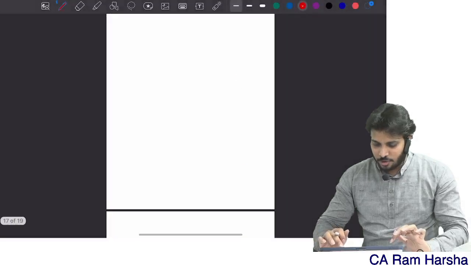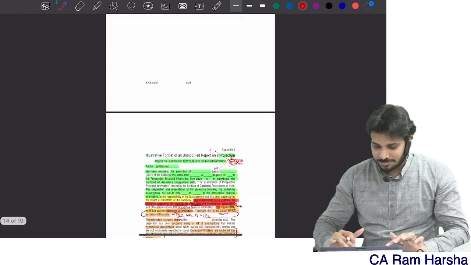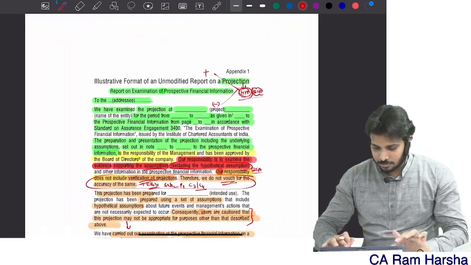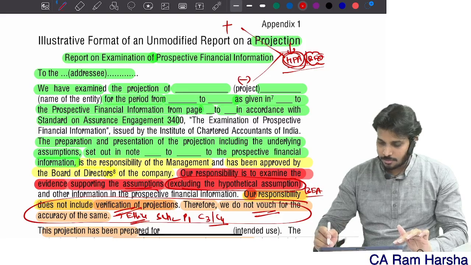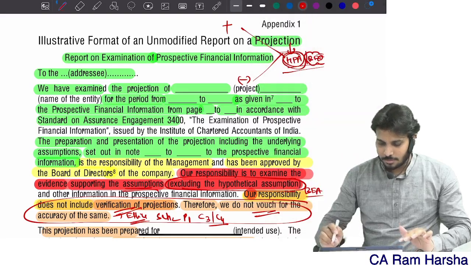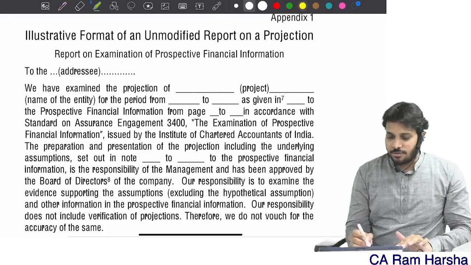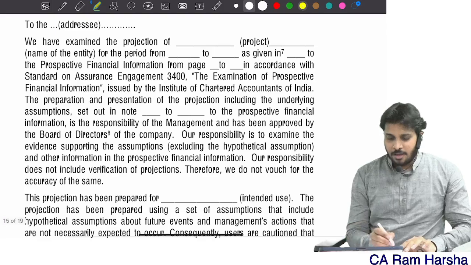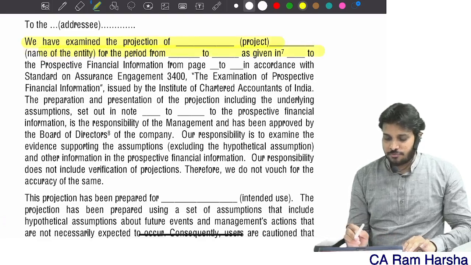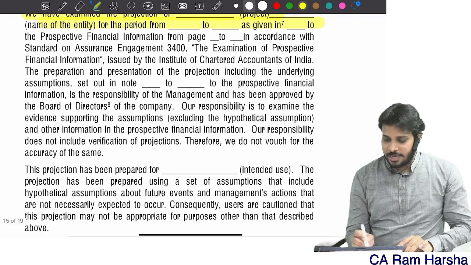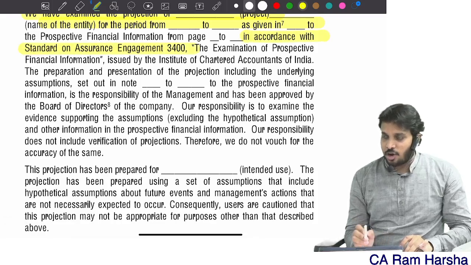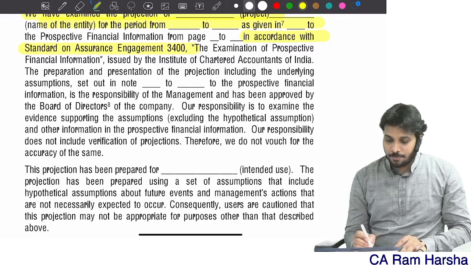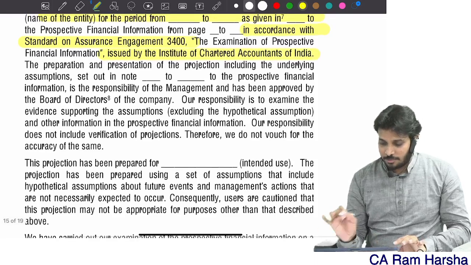Assurance engagement 3400. Illustrative format of an unmodified report on a projection. We have examined the projection of so and so for the period so and so. We performed this engagement in accordance with SAE 3400, which is issued by ICAI.